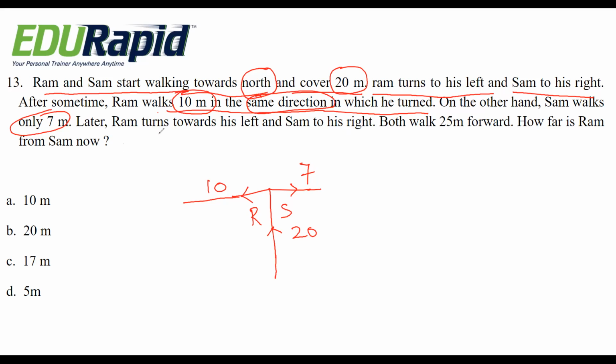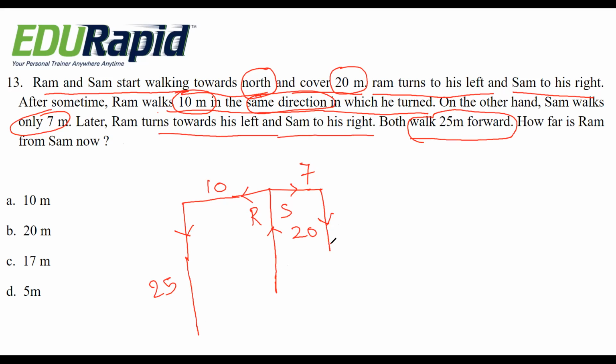So later, Ram turns to his left. Left means this side, and Sam to his right. Sam right means this side. Both walk 25 meter forward. So earlier this is 20 and this is 25. So both walk 25. So how far is Ram from Sam now?